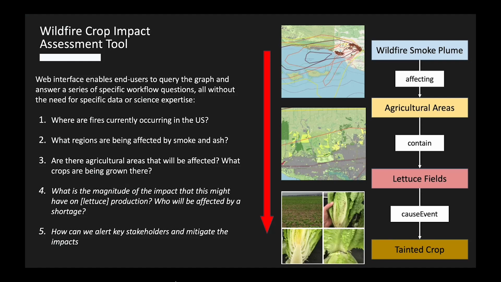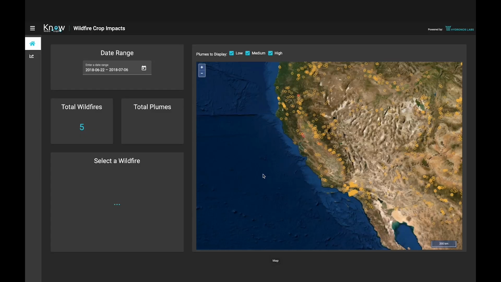To address this use case, we have created the Wildfire Crop Impact Assessment tool, which is a front-end interface designed to demonstrate the capabilities of the Nowhere Graph for our work with the Food Industry Association. This tool is designed to walk decision makers through a series of key questions that are important to assessing the impact of ongoing wildfires and associated smoke plumes, as well as the ashfall on crops. The questions you see here are the workflow steps.